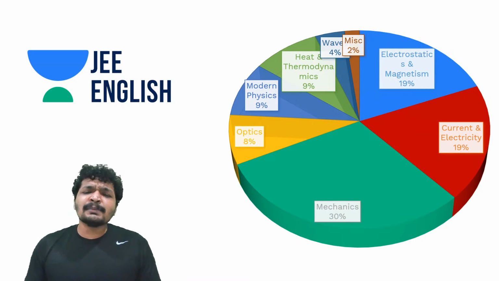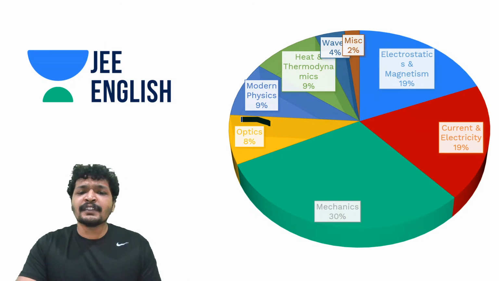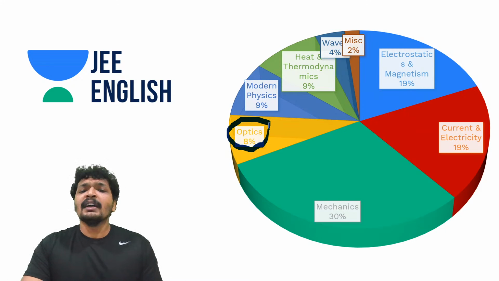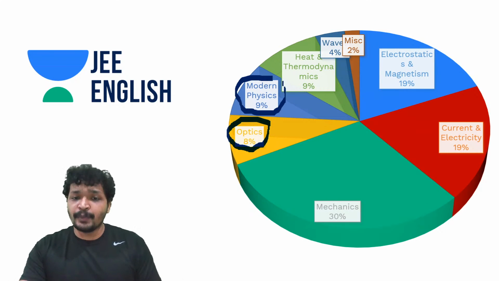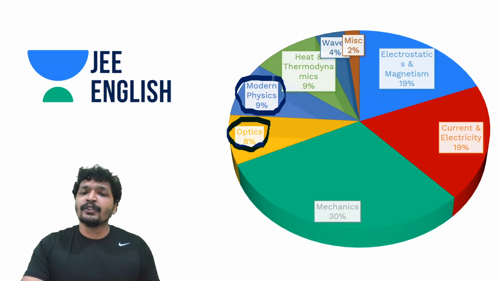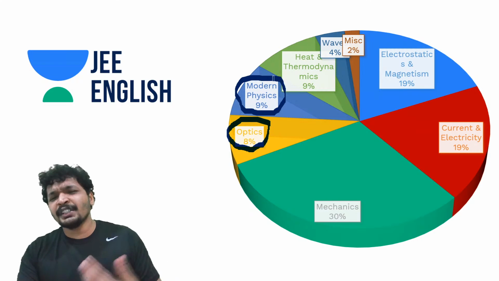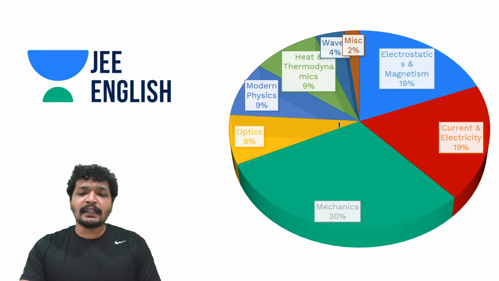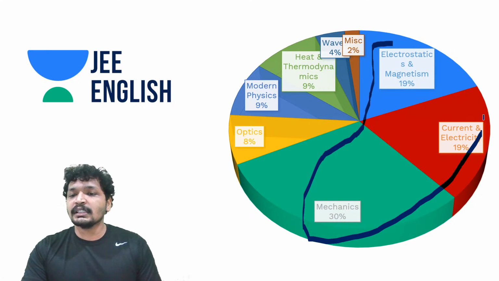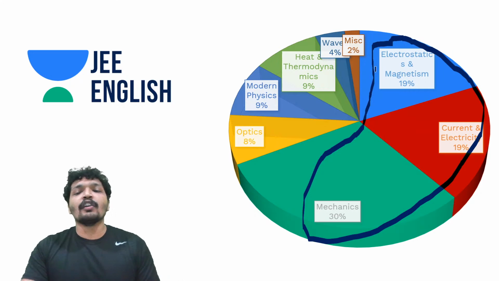And how about these small topics like optics, modern physics, which are very much independent of these two topics and which take lesser time? They carry anywhere around 10%. Modern physics this time had a huge weightage, but generally you get 2 questions, 3 questions, 4 questions from modern physics. So if you have noticed, there are these 2 bulky topics, or these 3 topics, which carry a lot of weightage.